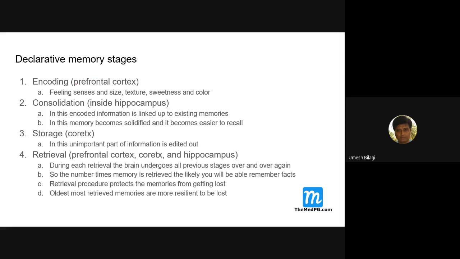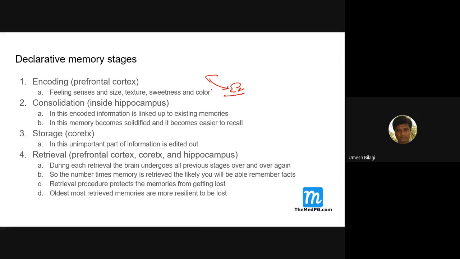From this stage, the signals go into the consolidation stage. Here it happens inside the hippocampus. In this stage, the encoded information is linked to existing memories. Whatever existing memories are there, they get linked.